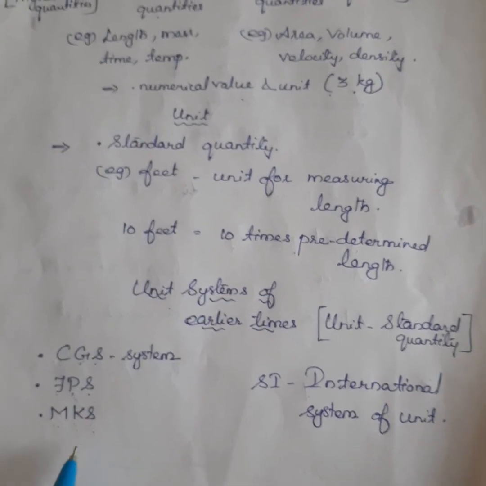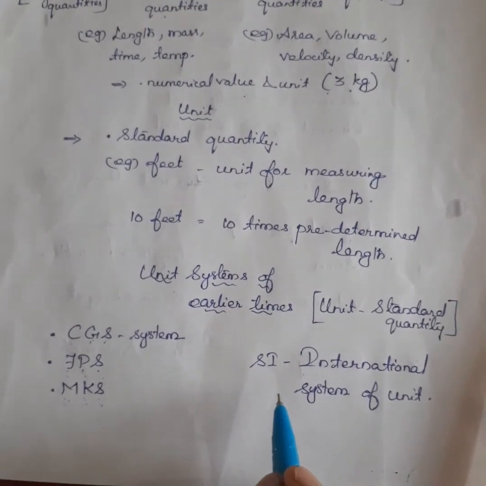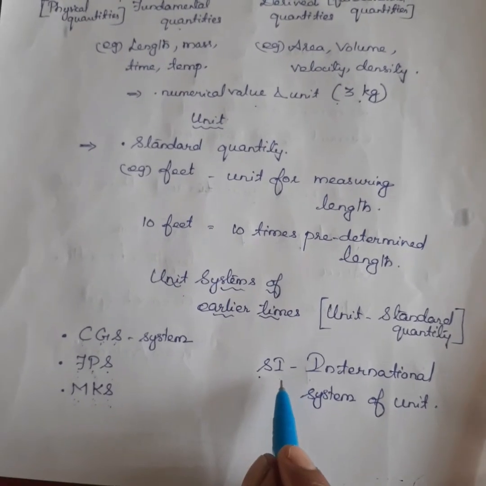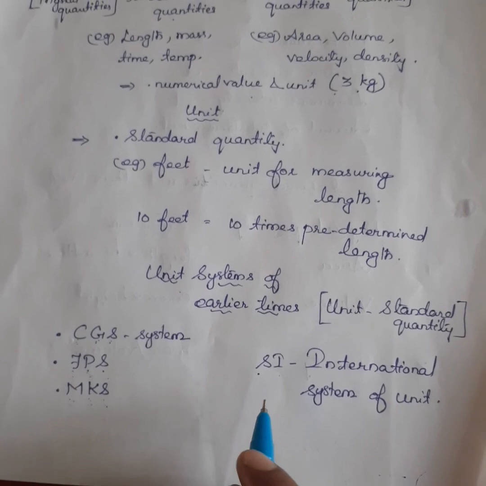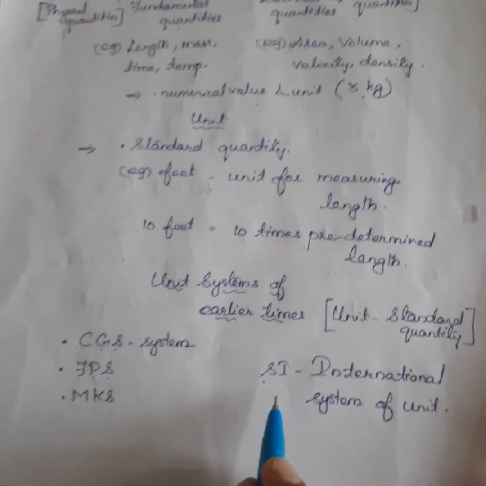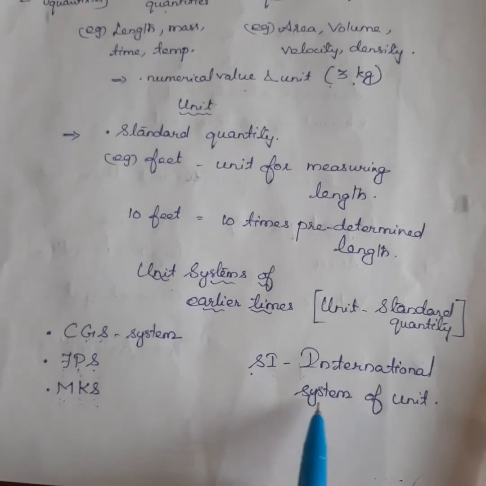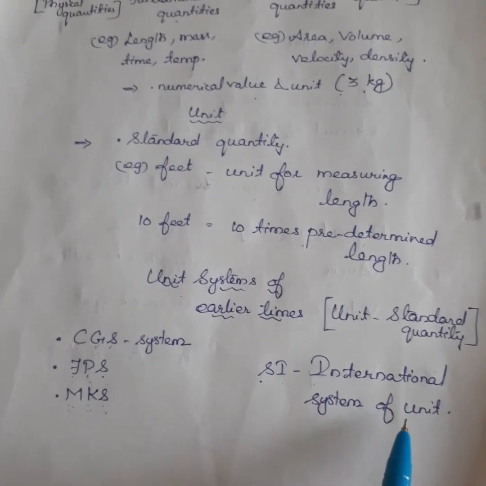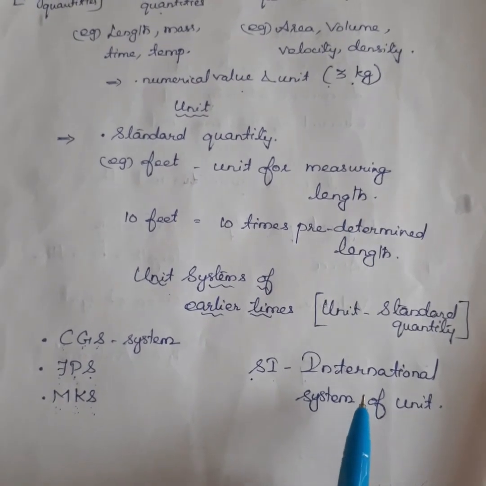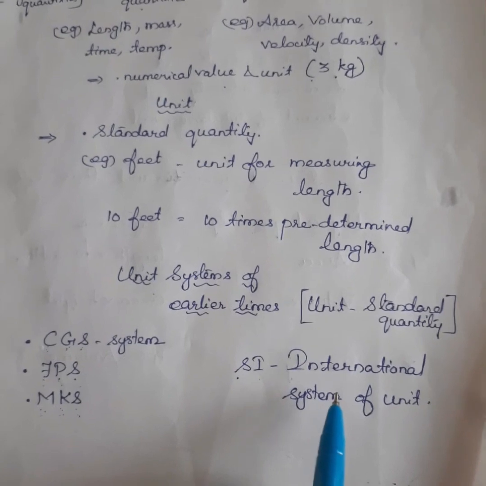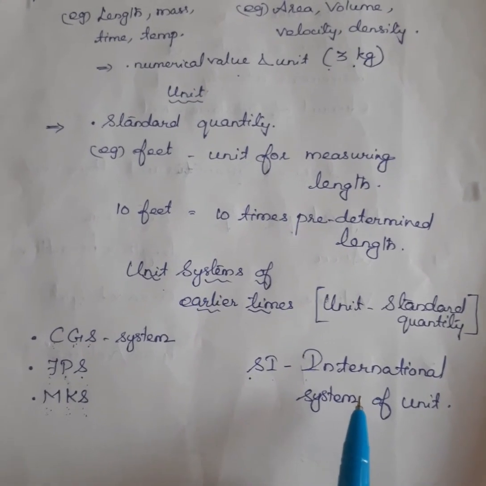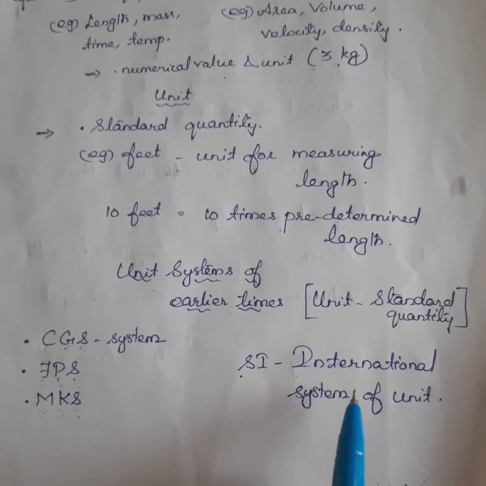At the end of the Second World War, a common system of units, that is the SI system of units, was developed. SI means International System of Units. The SI unit is based on 7 basic units.